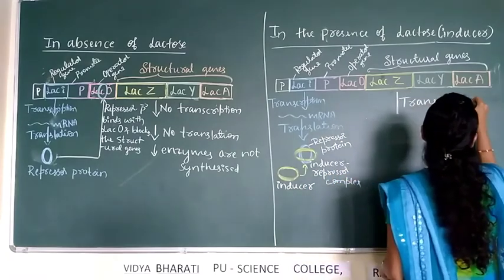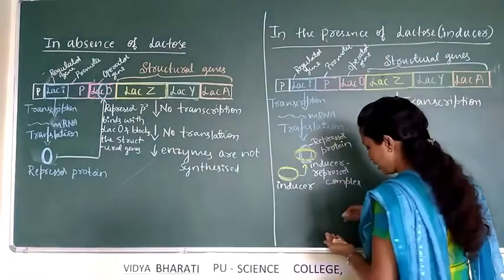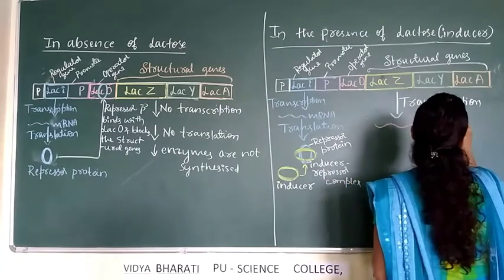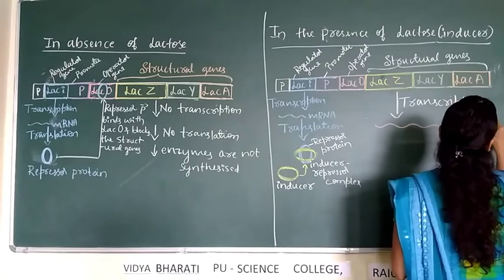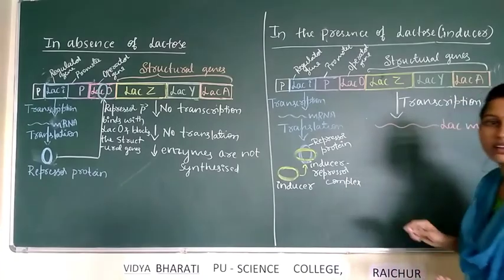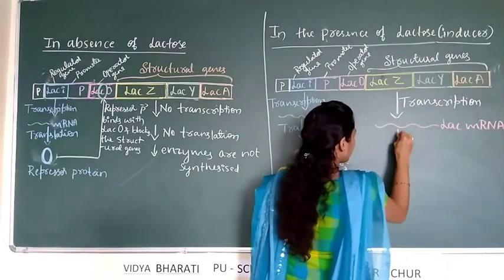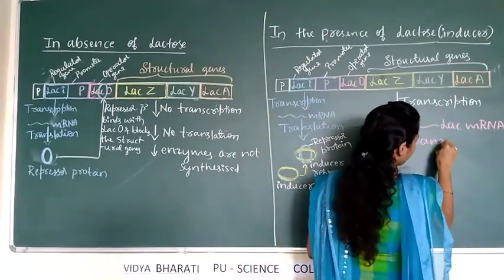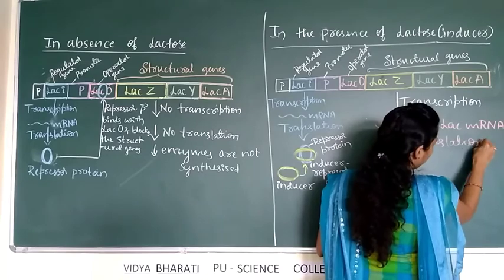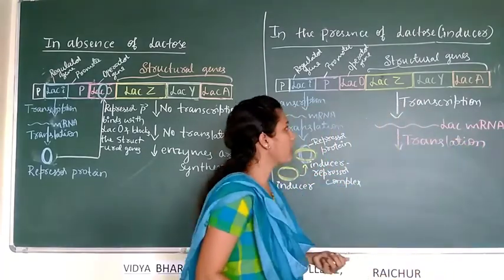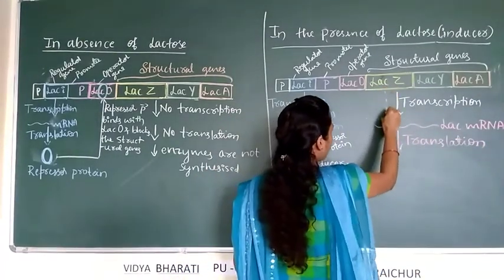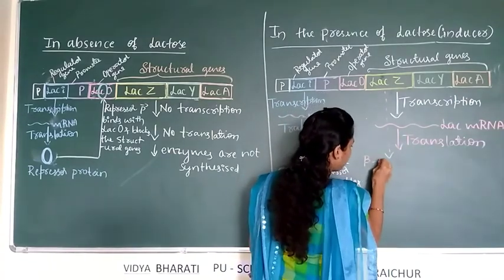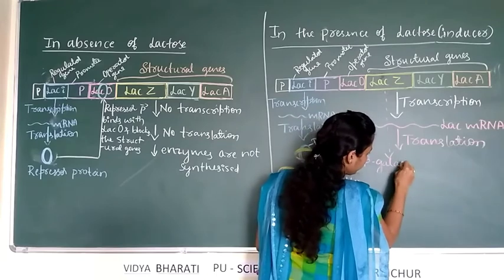The structural gene undergoes transcription and produces LAC mRNA. Then this LAC mRNA undergoes translation and produces, after translation, LAC-Z produces beta-galactosidase enzyme.